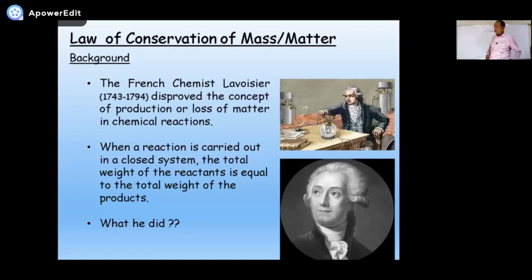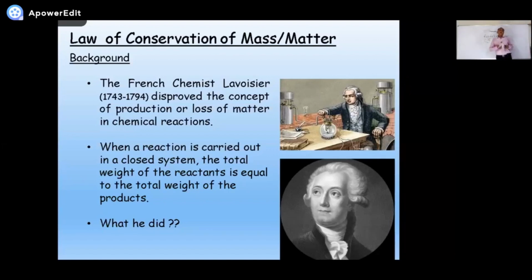Reactants on the left side and products on the right side, like this. Reactants change into products, like carbon plus oxygen gives carbon dioxide. So these are the reactants, and this is the product.